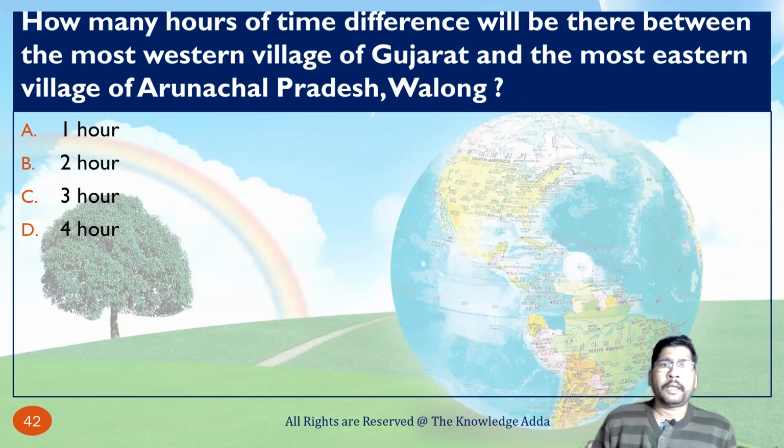Gujarat is the westernmost state and Arunachal is the easternmost state. So the sun rises first in Arunachal Pradesh and last in Gujarat, and there is a difference of 2 hours. If the sun rises at 5 a.m. in Arunachal Pradesh, then the sun rises in Gujarat at 7 a.m. So there is a 2 hour difference.